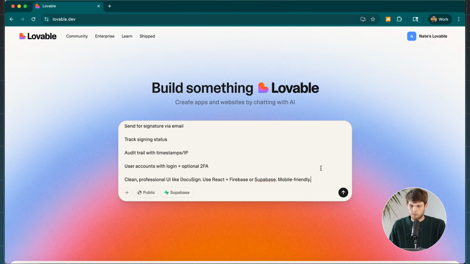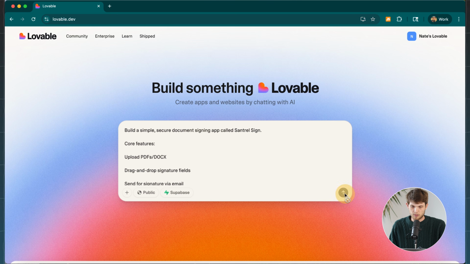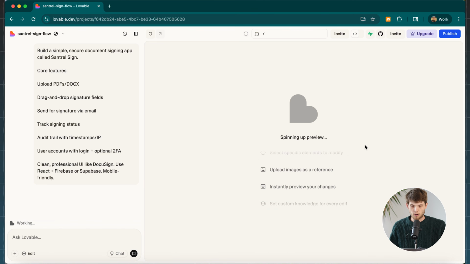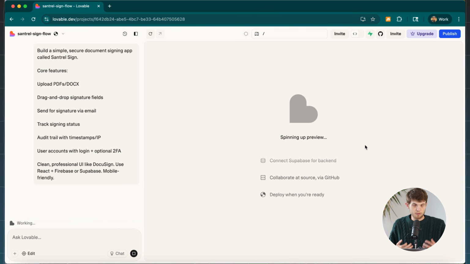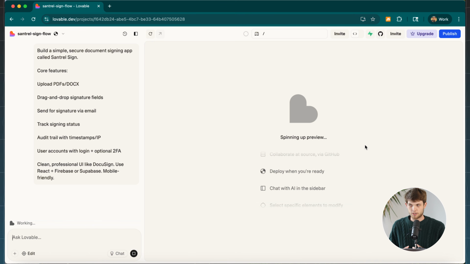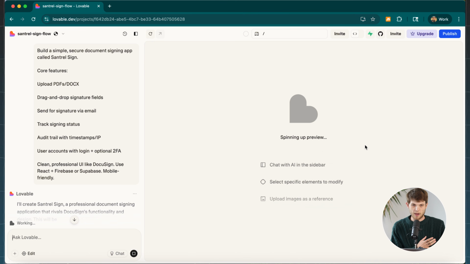Okay, so once I have the basic prompt here, I'm just going to click on this button here. And now Lovable is going to start building this out for us. And they're actually coding this for us. And so we don't have to review code. It's not like Cursor or other types of vibe coding where you have to have technical knowledge.